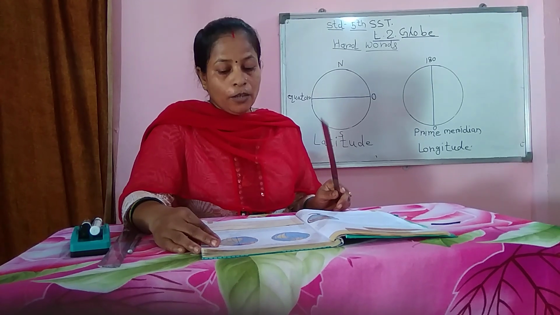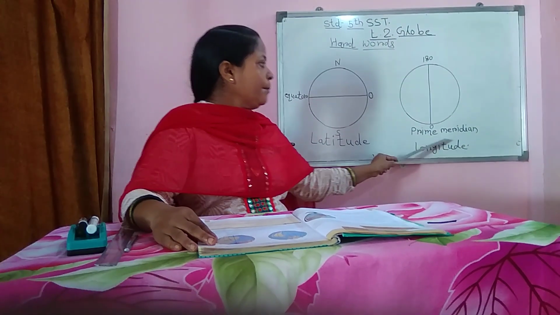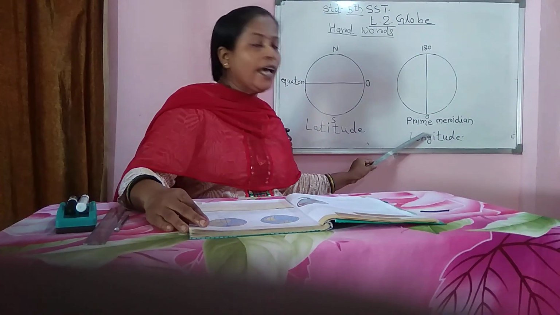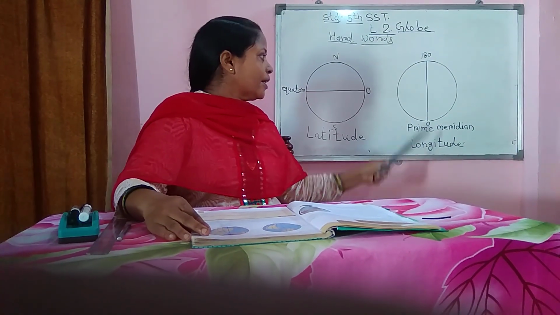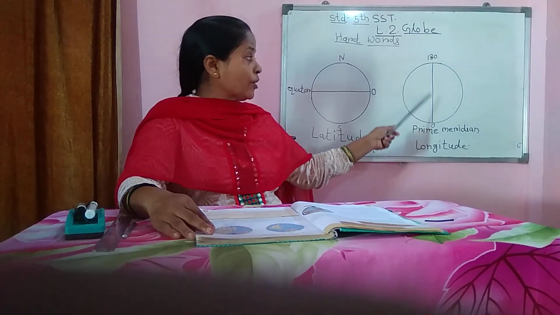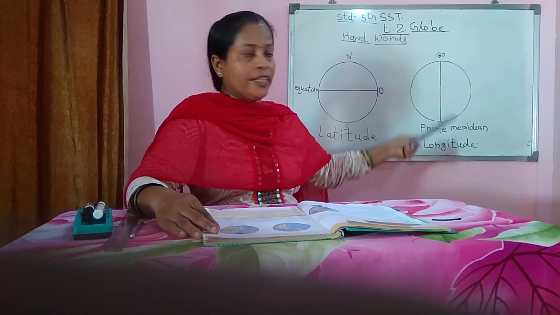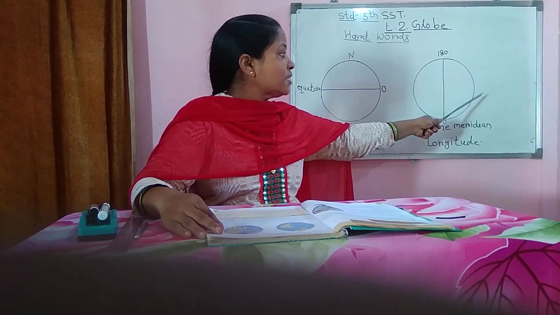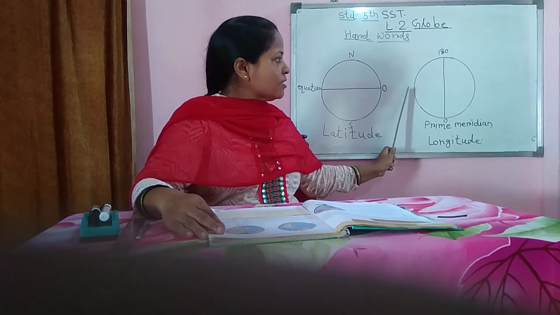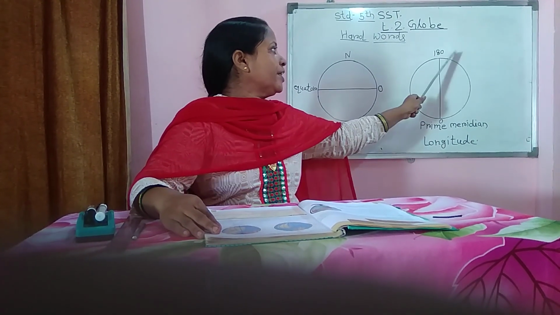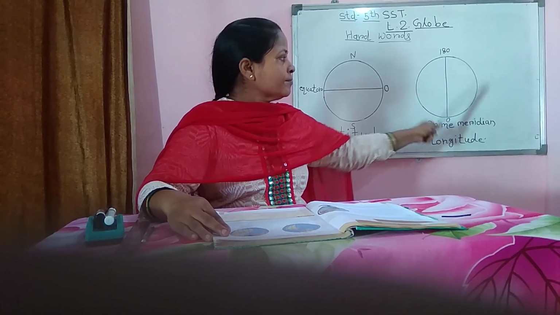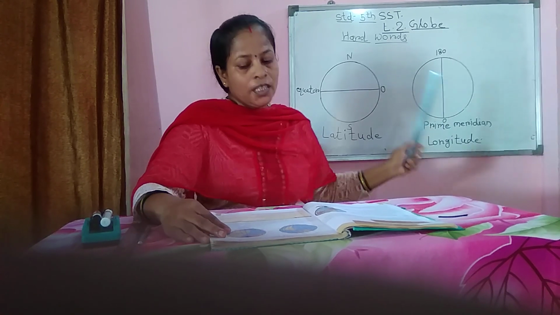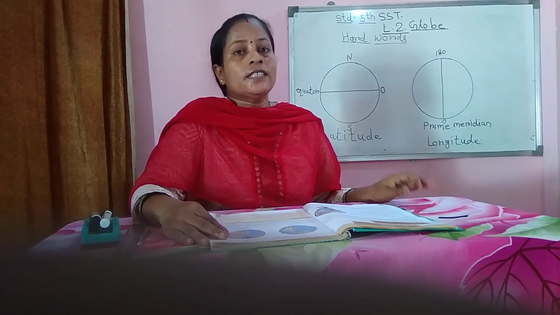Means what is the meaning of this, that ये जो है प्राइम मेरिडियन, लॉन्गिट्यूड का प्राइम मेरिडियन, प्राइम मेरिडियन मीन्स प्रधान मध्याह्न, जो खड़ी दिशा में हमारे ग्लोब या पृथ्वी को डिवाइड करता है वर्टिकल लाइन में. On the right side there is the east side and here is the west side, and it divides into 0 to 180 degree in the eastern hemisphere and 0 to 180 degree in the western hemisphere. In this way our lesson is completed here.